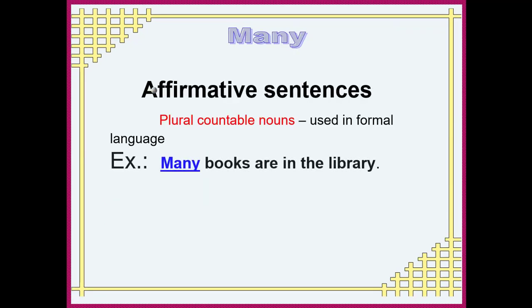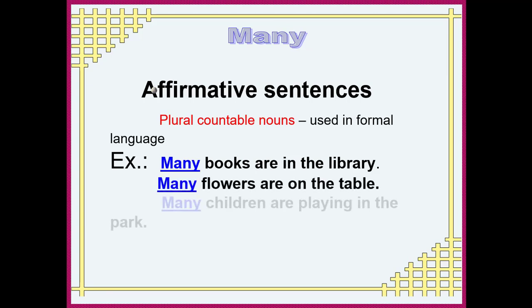What about many? We use many in affirmative sentences with plural countable nouns. We use them in formal language. For example, many books are in the library. I can count books. Many flowers are on the table. Also, I can count and say 1 flower, 2 flowers, 3 flowers, and so on. Many children are playing in the park. So we use many with the countable nouns in plural.